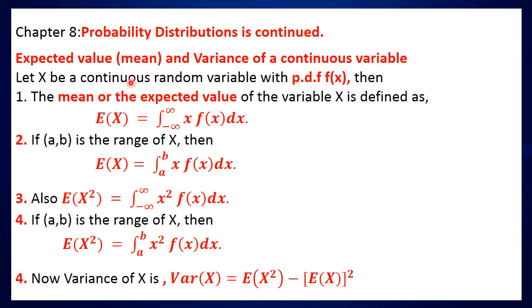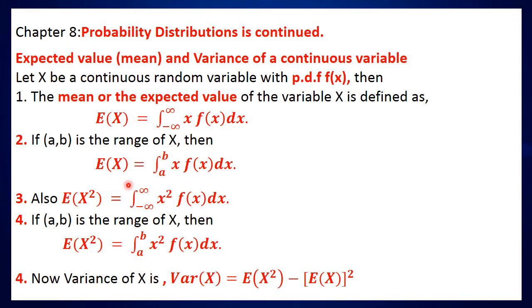Let x be a continuous random variable with PDF f of x. Then the mean or the expected value of the variable x is defined as expectation of x, or E of x, is equal to integral minus infinity to infinity x into f of x dx. If the range of x is given as open interval (a, b), then E of x is equal to integral a to b x into f of x dx.